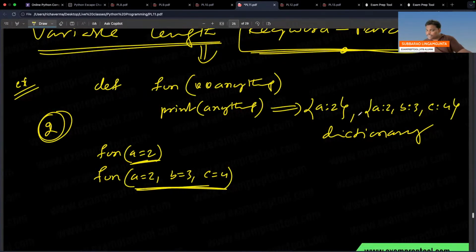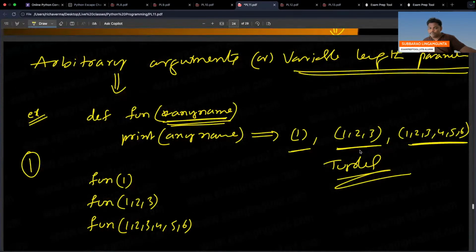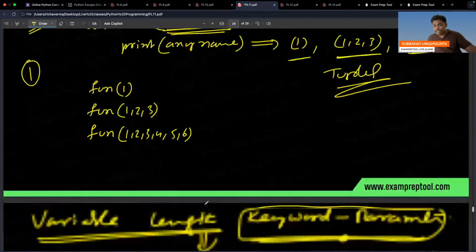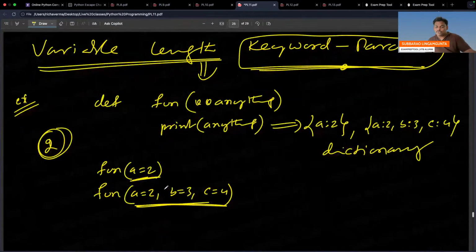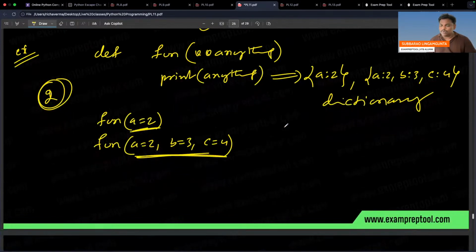Here output is coming as a dictionary, and here output is coming as a tuple. If you observe here, there are no names, no mapping. Directly you are sending values, but here names are there. A is 2, B is 3, C is 4, like that you are doing mapping. This is the only difference.